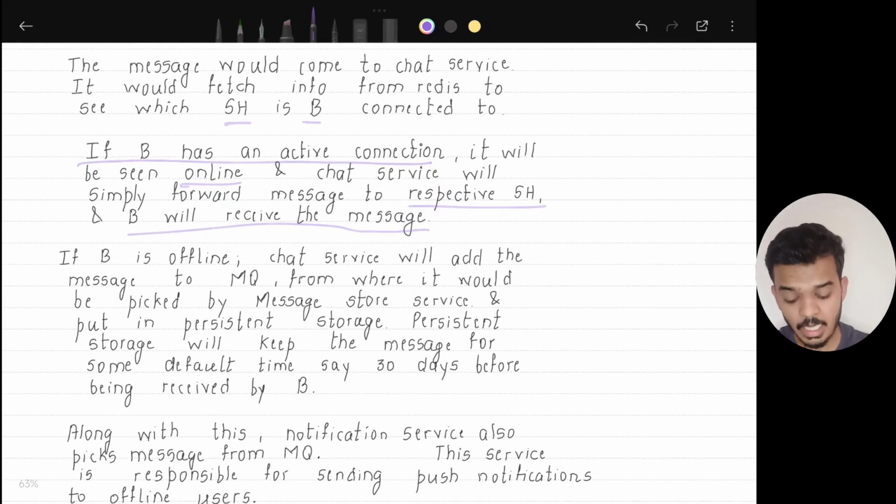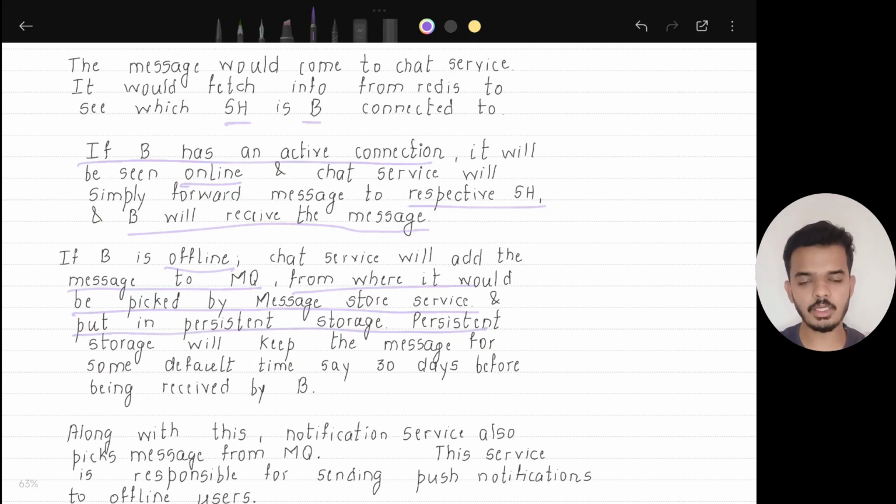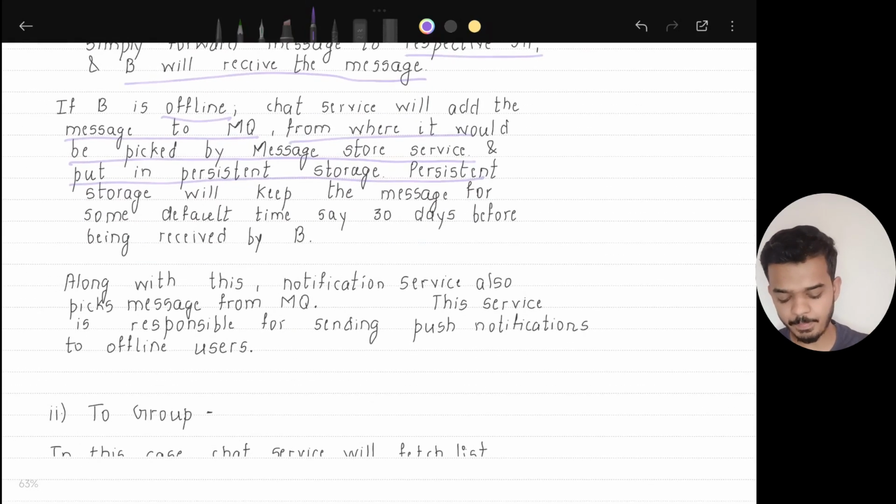In case B is offline, the chat service will add the message to the message queue, from where it would be picked by the message store service. In this case, it will be picked by the message store service and put in persistent storage, so that when B comes online, it will be able to send the message to user B.